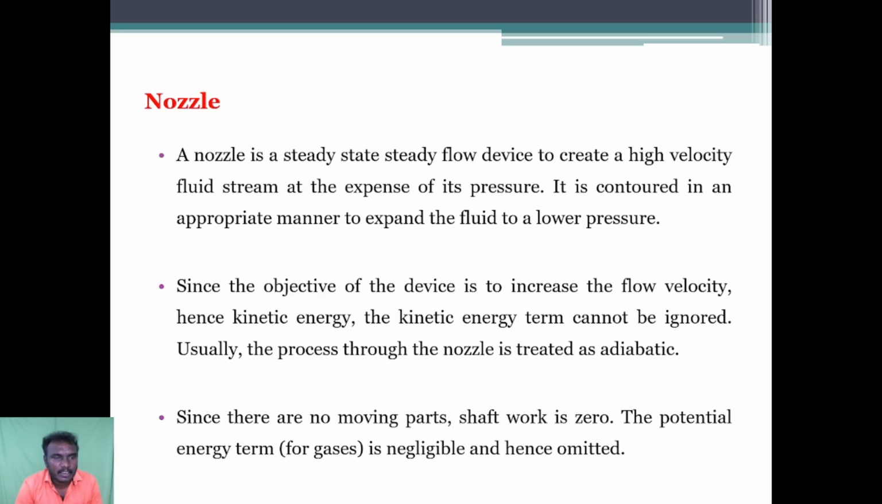Next, nozzle. A nozzle is a steady flow device to create a high velocity fluid stream at the expense of its pressure. It is contoured in an appropriate manner to expand the fluid to a lower pressure. Since the objective of the device is to increase the flow velocity, the kinetic energy term cannot be ignored. Usually the process through the nozzle is treated as adiabatic. Since there are no moving parts, shaft work is zero. The potential energy term is negligible and hence omitted.